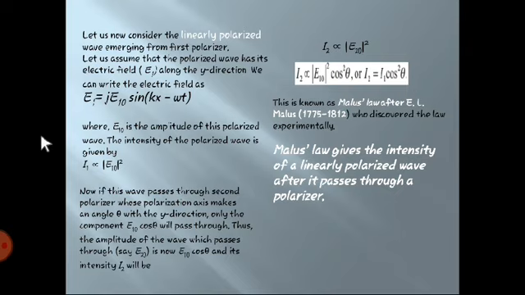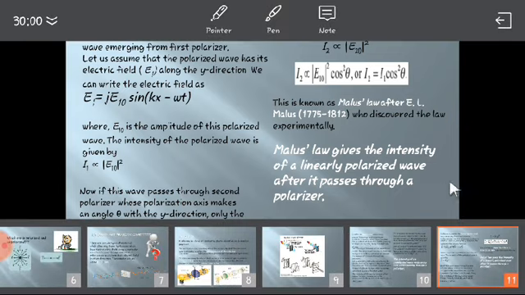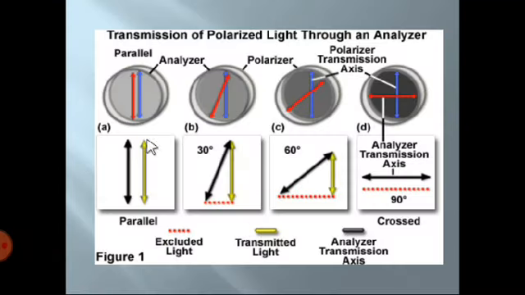After looking at all these derivations and equations, what we come to know is that only transverse waves can be polarized. Then intensity depends on the angle of the polarizer. What is Polaroid? Polaroid is a plastic sheet through which, when unpolarized light is passed, we get polarized light on the other side. So this is all we got from this slide. Okay, so let's move towards the next.